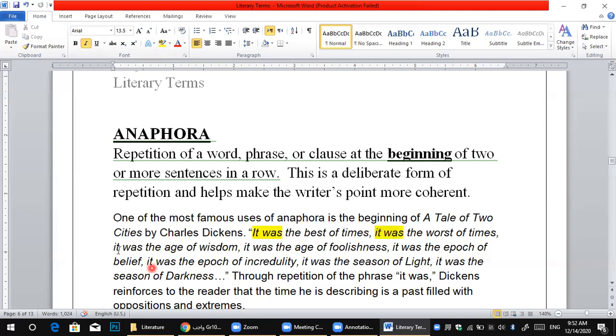It was, and also it was. Okay, this repeats at the beginning of the sentence. Okay, thank you. So here, that's called anaphora.